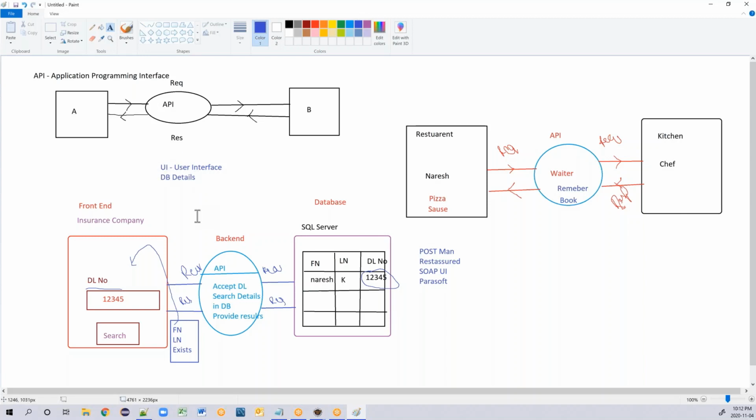So whenever you are doing your API testing, you don't have any API in front of you. So you will not have any kind of UI. In place of this UI, you will have the tool, like any of these tools you can use.